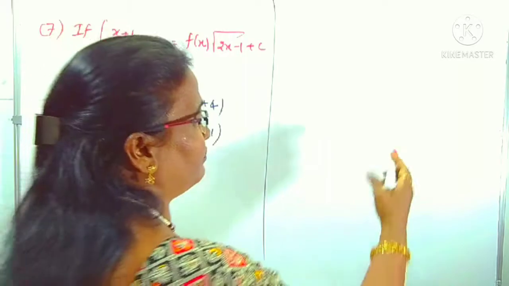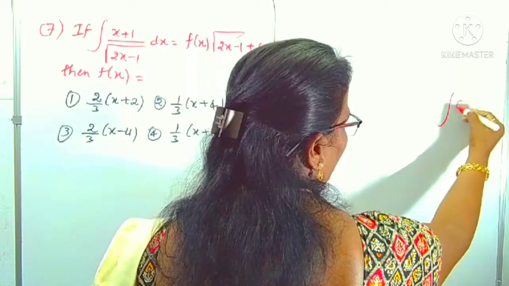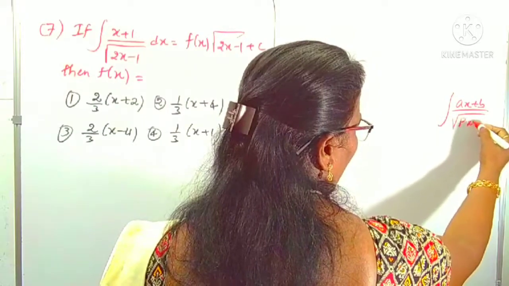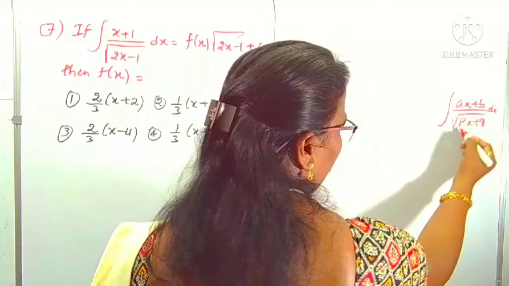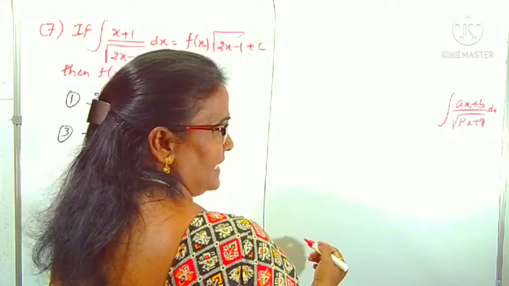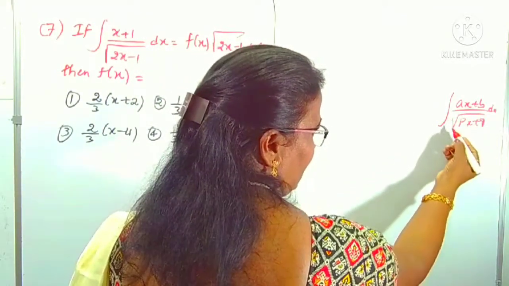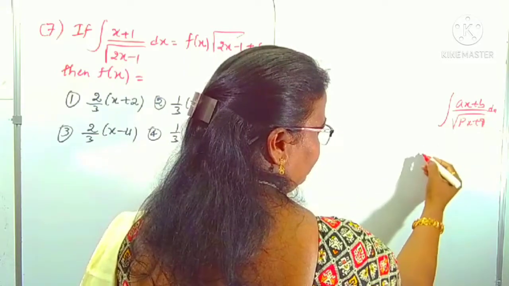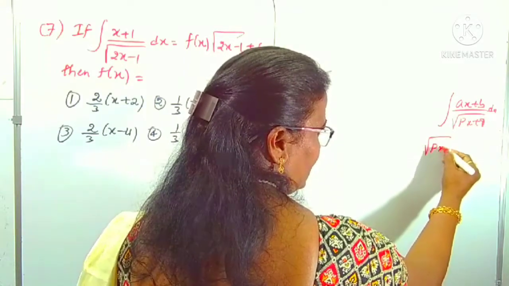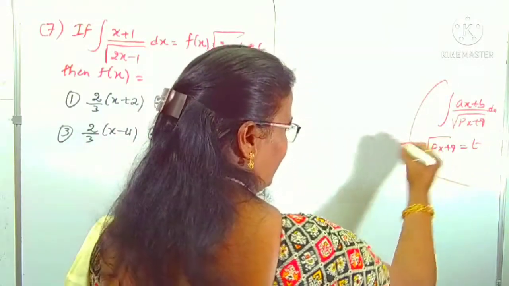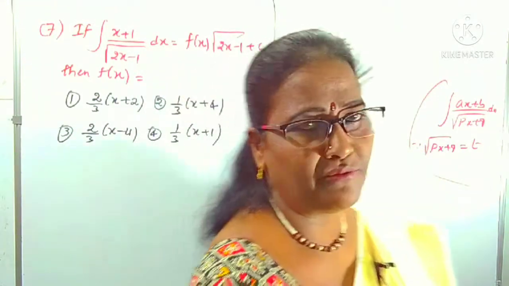It is in the form of integral of (ax + b) by root over (px + q). Maybe (px + q) by root over (ax + b) also we can take. In such cases, here a first degree factor, here also a first degree factor. In such cases we can take this as t, meaning root over (px + q) we can substitute as t.